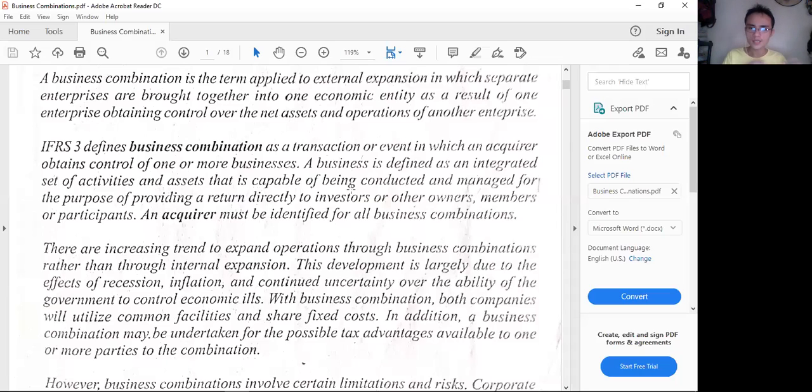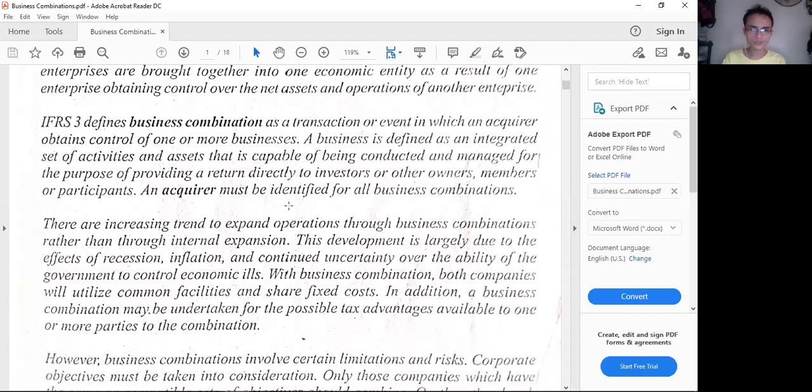Acquirer means an entity or business that acquires another. The acquired entity is called acquiree. As we all know in law or legal terms, the word that ends with ER means the doer of the action, while the word that ends with EE is the recipient of the action. So acquirer acquires the acquiree, wherein the latter is the one acquired by the acquirer. I hope that makes sense.